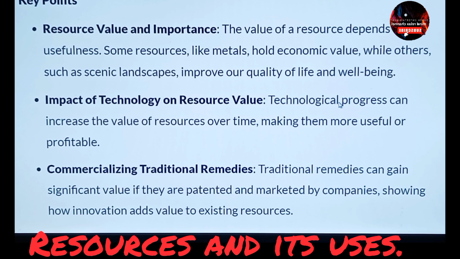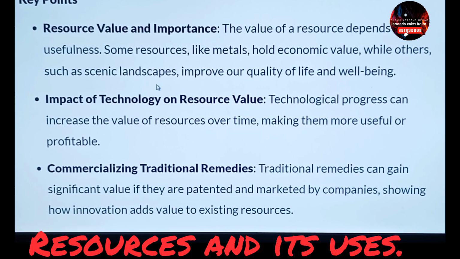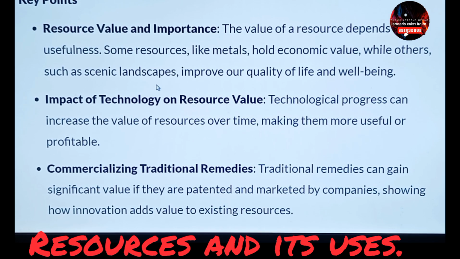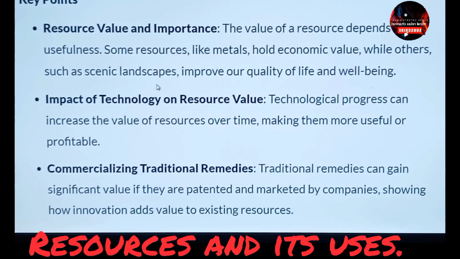Scenic landscapes. Now you must wonder how a scenic landscape can become a resource for us. But it is a resource. Why? Because it has beauty and it is a place of tourism. It can be valued for the economic growth of the people, for earning a livelihood, and so we claim it as a resource for our well-being and for improving the quality of life. We must learn something from the landscapes around us, because there are many things in nature which are not yet explored and need to be explored further.